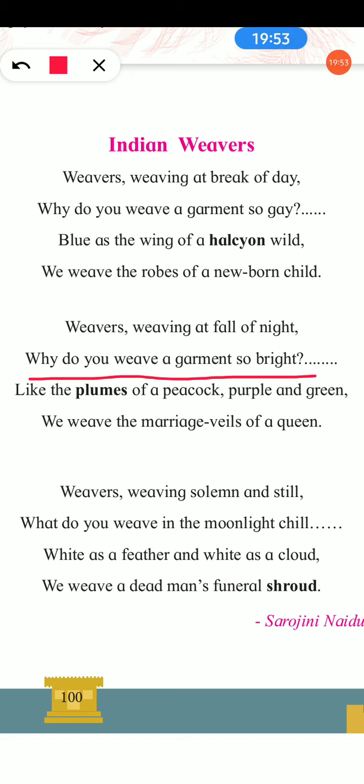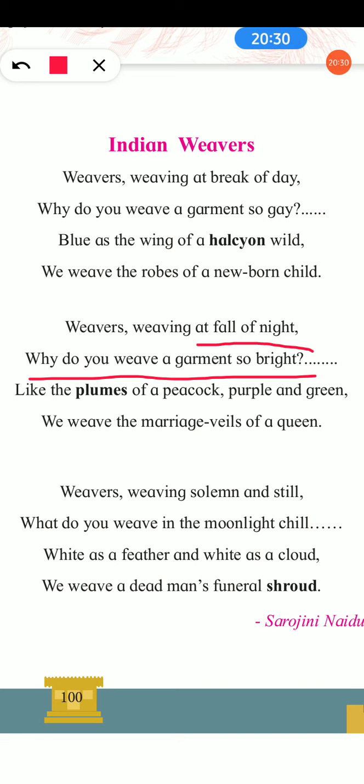But when she asked this question, at fall of night, means when she sees them, she asks a question at the fall of night, we can see at the time of sunset, evening time. That time also people were looking happy, means those viewers were happy. In the first stanza they were happy. In the second stanza also they were happy. At the time of fall of night means the evening time.